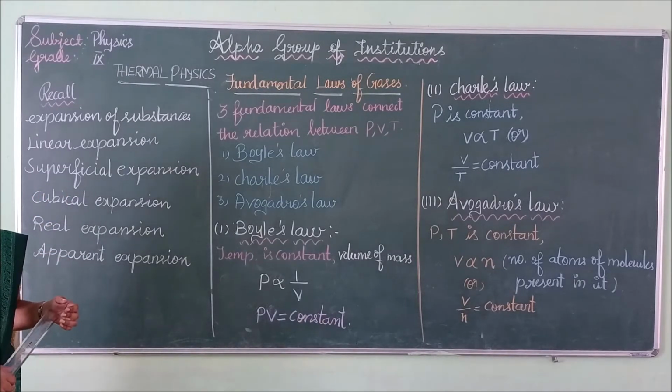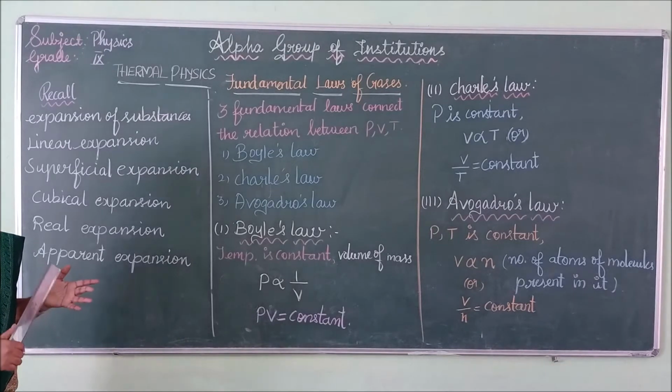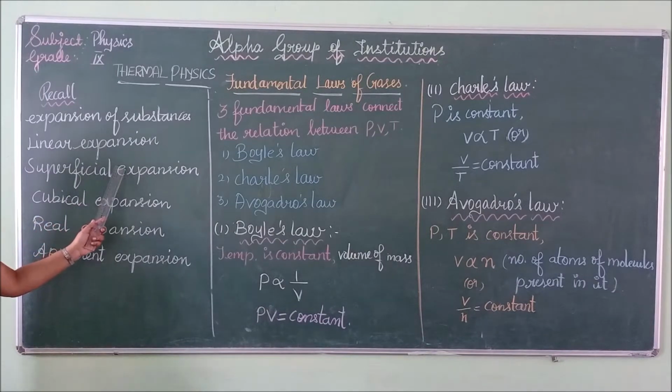Do you know? All forms of matter, that means solid, liquid and gas, all the three forms of matter undergo expansion. From this, in the expansion of solids, we have seen three types of expansion, isn't it? One is linear expansion, another is superficial expansion, another is cubical expansion. What is called linear expansion? If the length of the object increases on heating, that is called linear expansion.